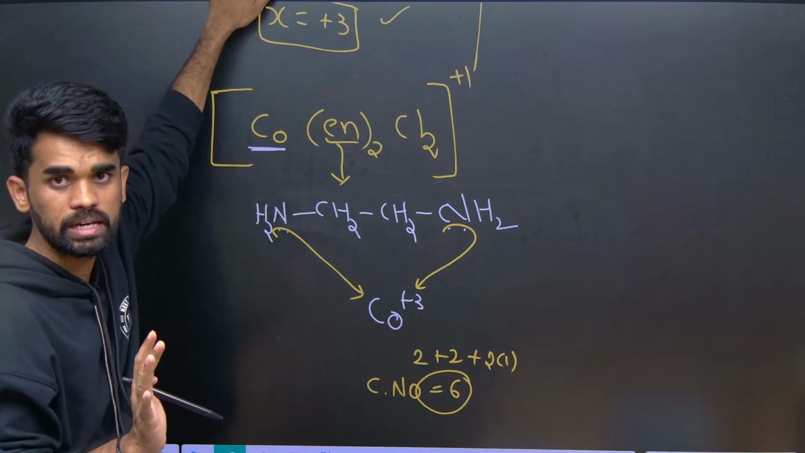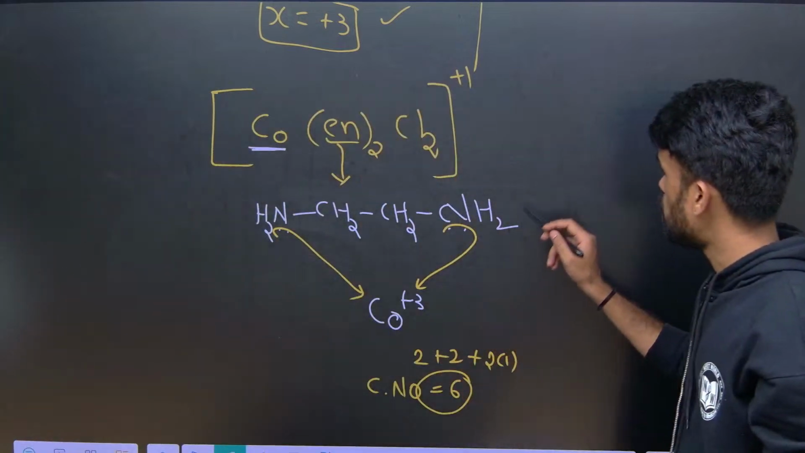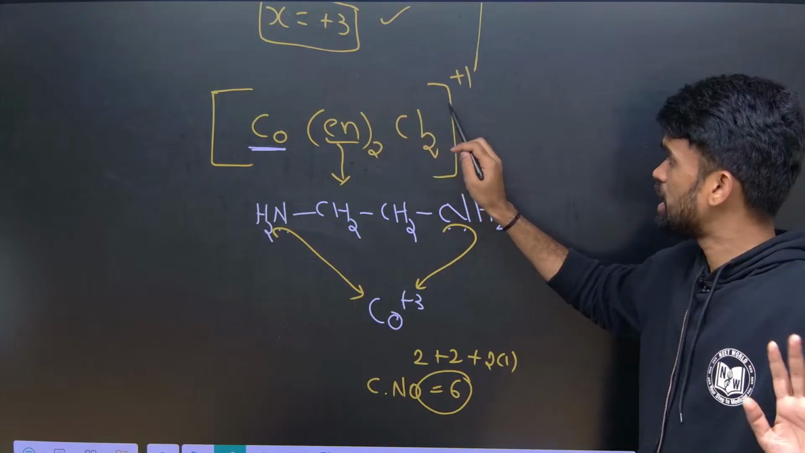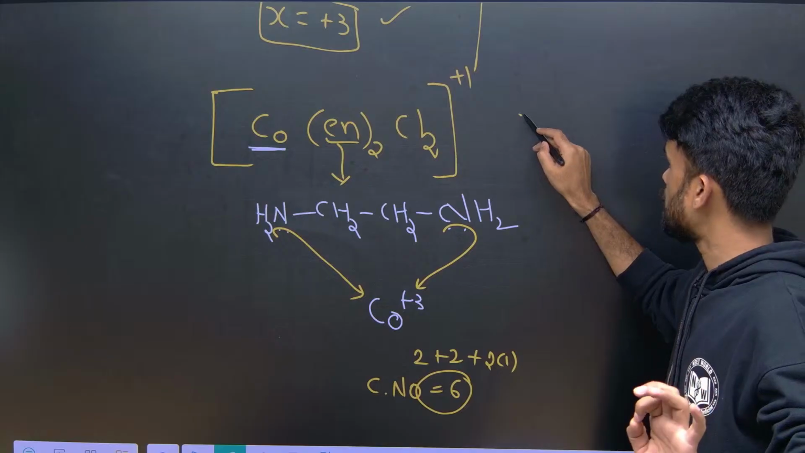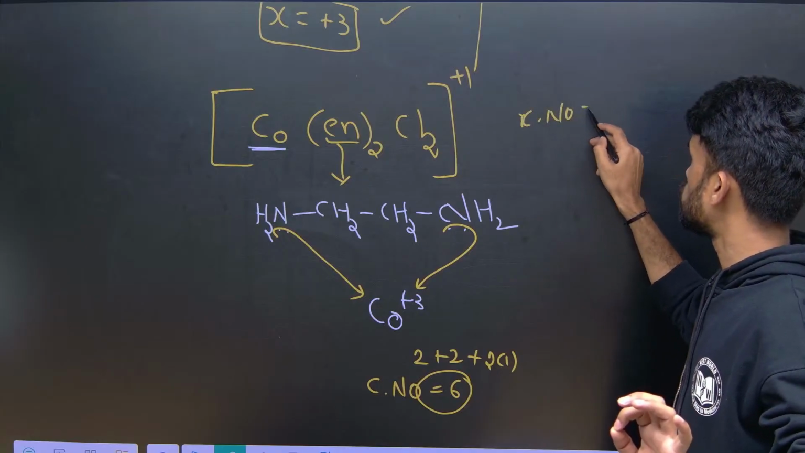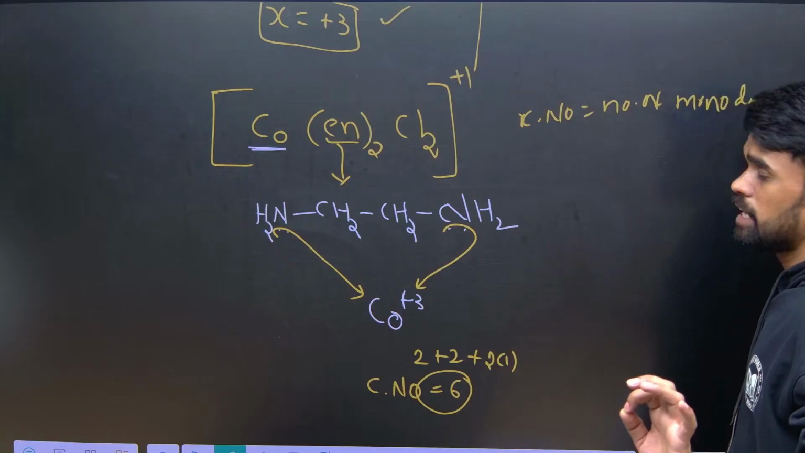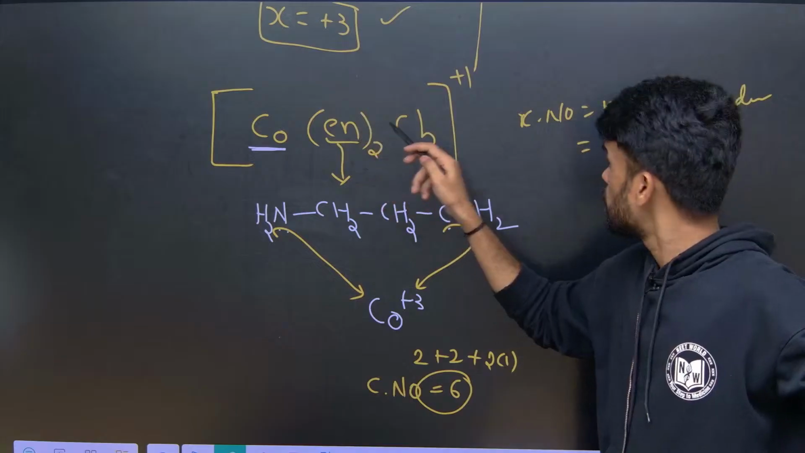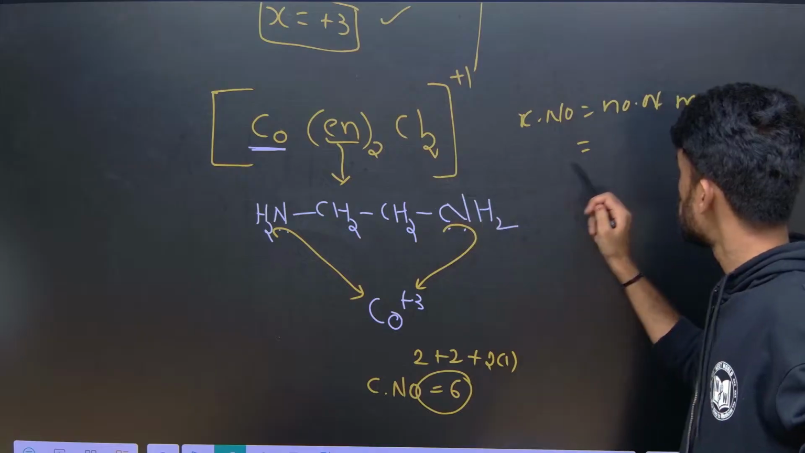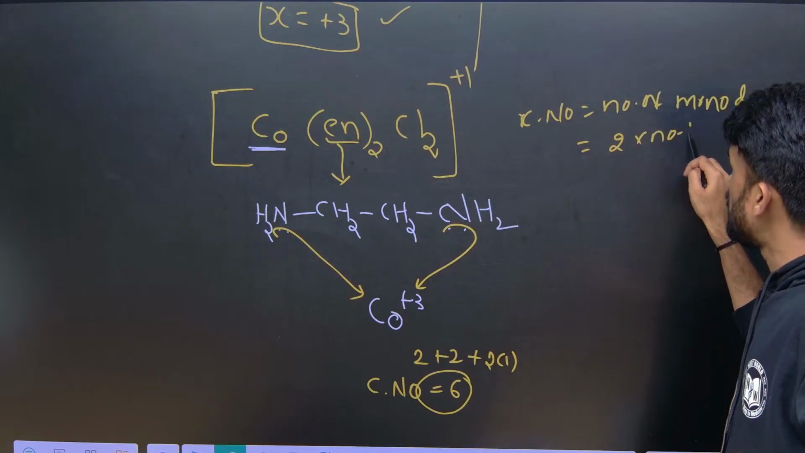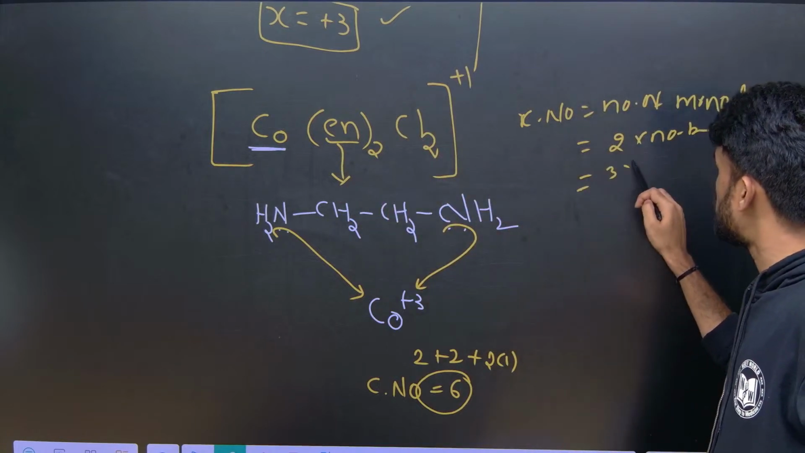Okay, I hope it is clear, right? So whenever all the ligands attached are monodentate ligands, you just take the coordination number equal to the number of monodentate ligands. If we have bidentate ligands, bi means 2, so 2 into the number of bidentate ligands we have to write. If we have tridentate ligands, then 3 into the number of tridentate ligands.